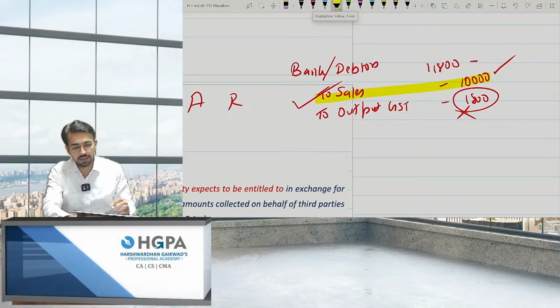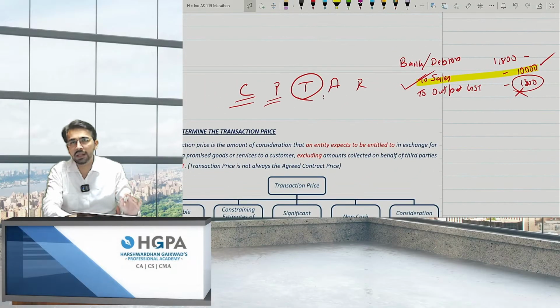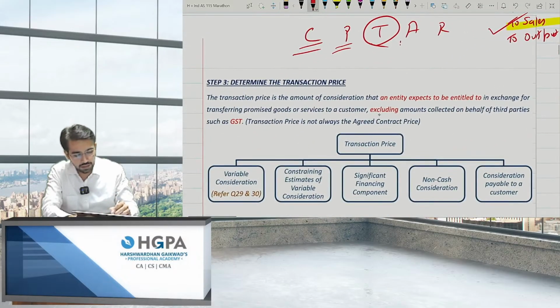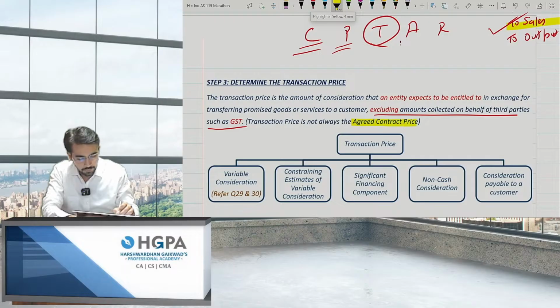The answer is yes. You can still book the income because cash sale or credit sale, it hardly matters. You have to book the income of 10,000. That is excluding any amount paid to the third parties, that is GST. Now, transaction price is not always the agreed contract price. Now, why is this so?